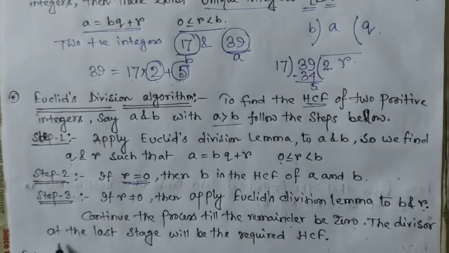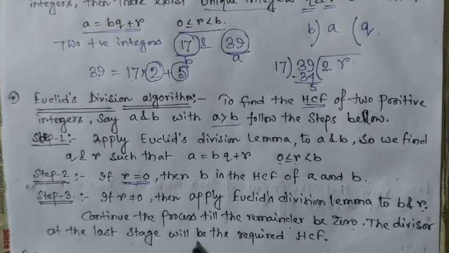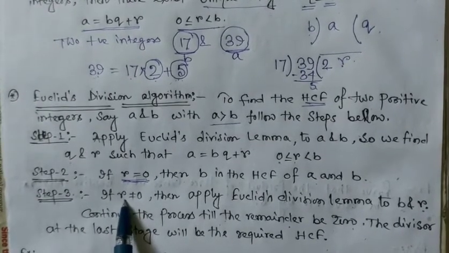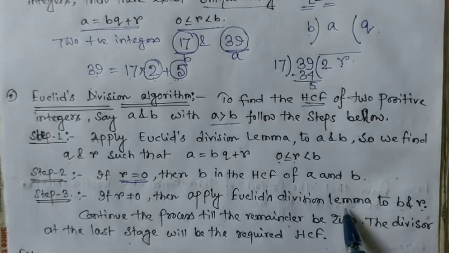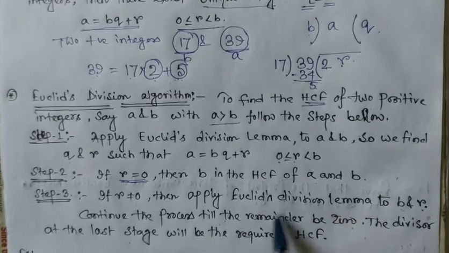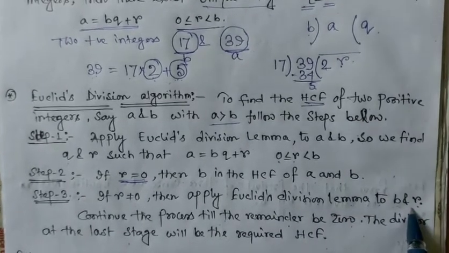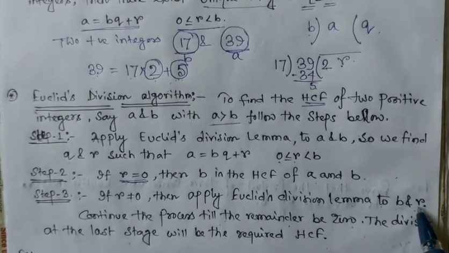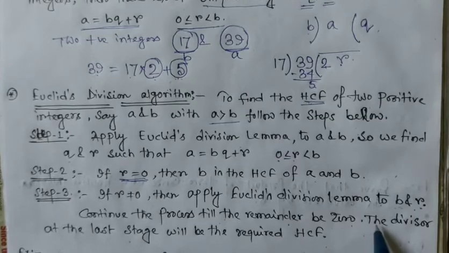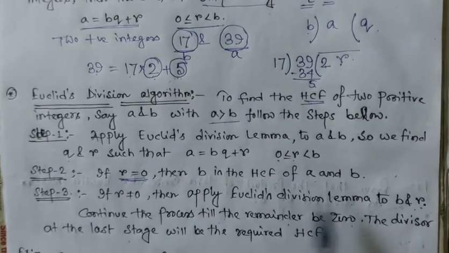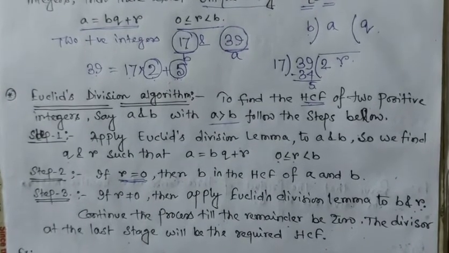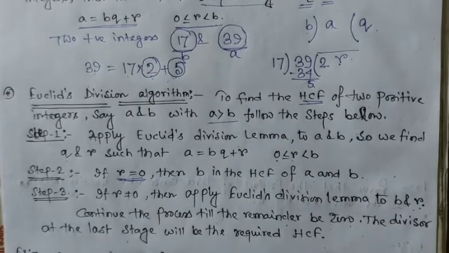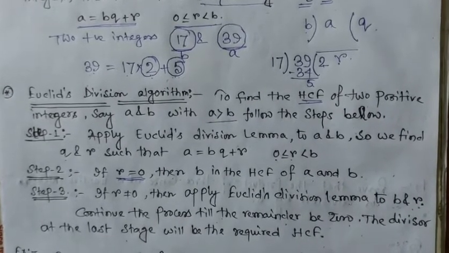The divisor at the last stage will be the required HCF. Okay, so if R is not equal to 0, then we have to find the Euclid's division lemma of B and R, and again we have to find the remainder. If the remainder is not equal to 0, then we continue the process. If the remainder is 0, then at that stage we stop, and the divisor of the last stage will be the required HCF.